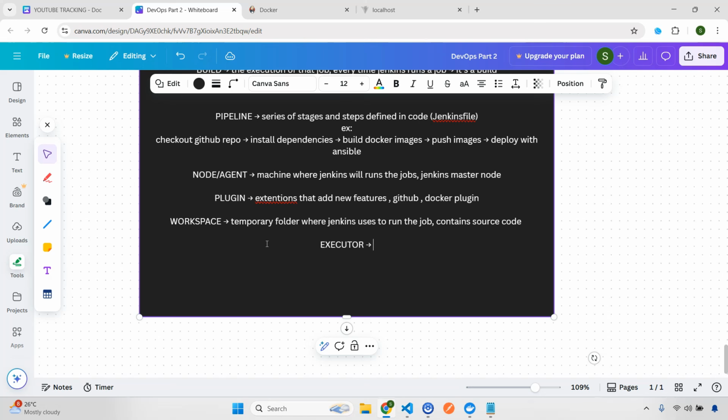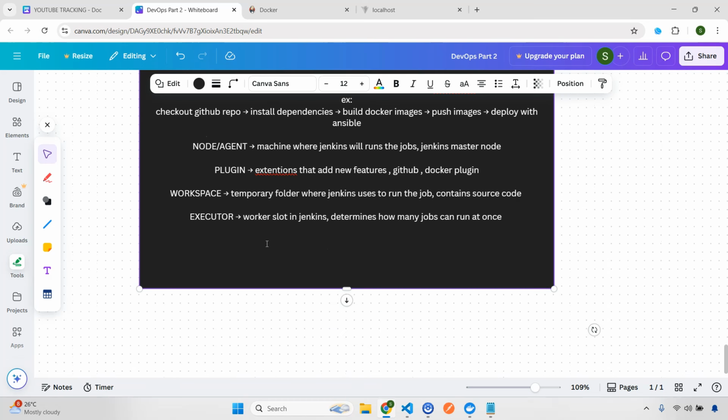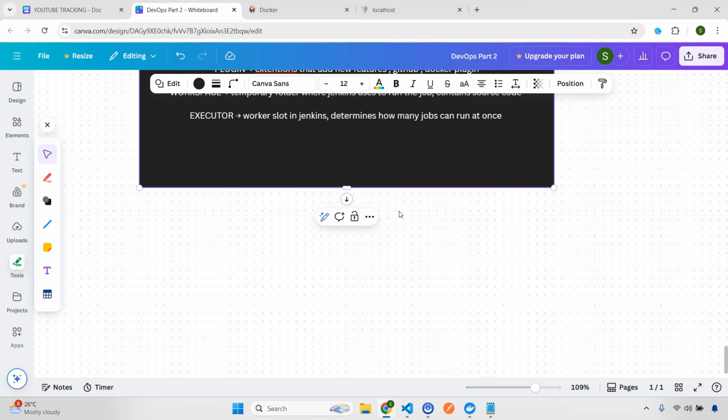So executor is like a worker slot in Jenkins, right? If I want to explain it in a very simple way, this executor determines how many jobs can run at once. Based on this, it is going to execute all those jobs. Now I will explain this in a much simpler way.